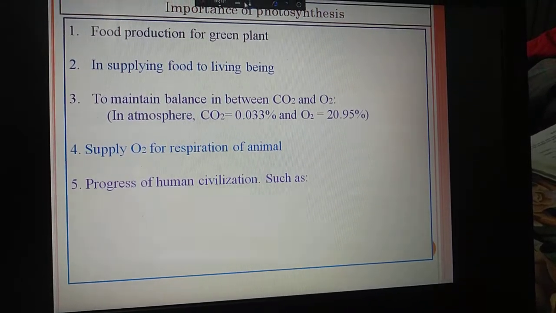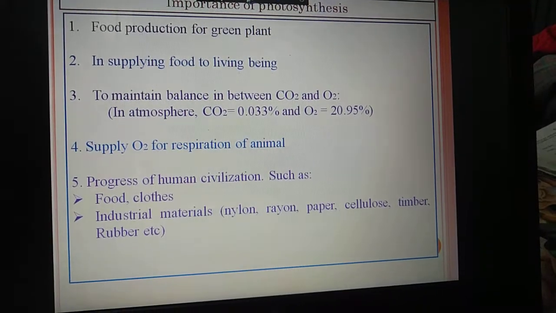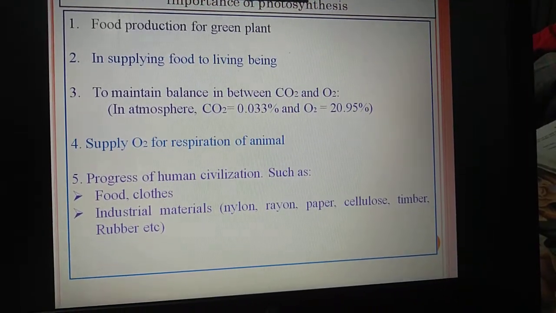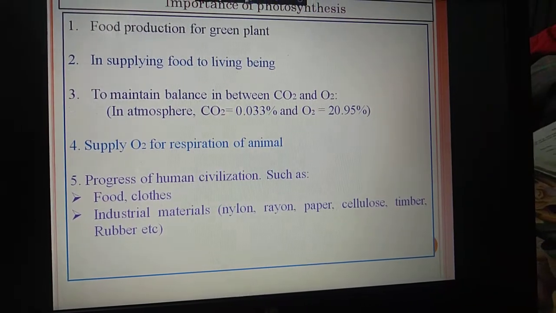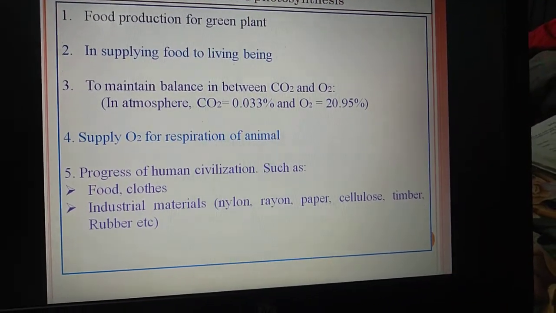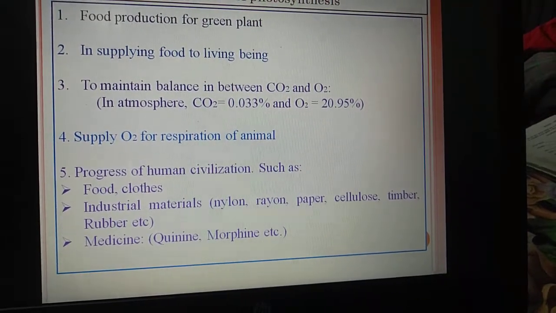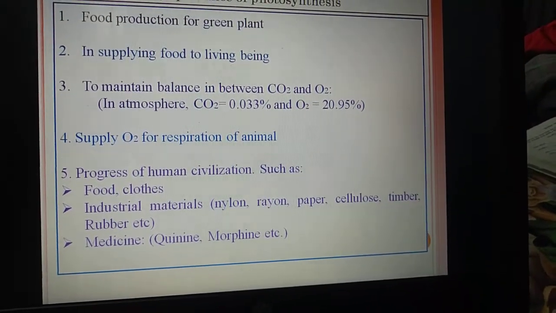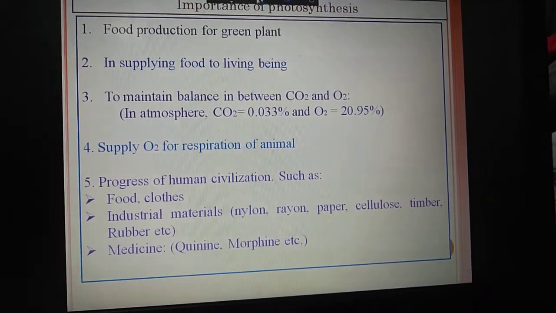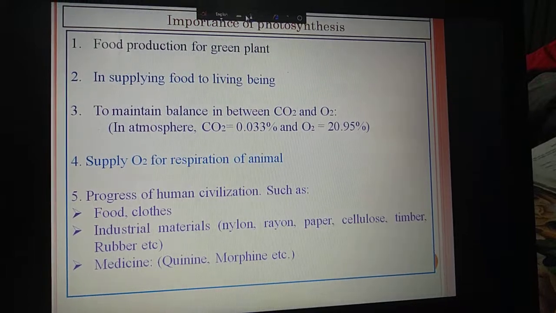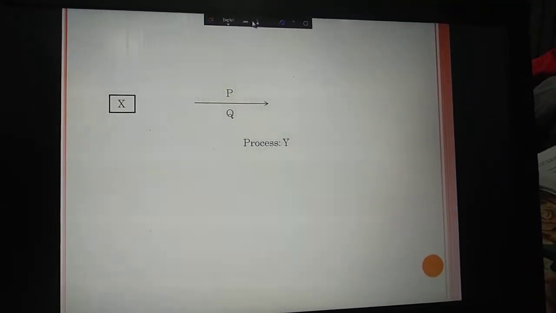Progress of human civilization, such as food, clothes, industrial materials, as for example nylon, rayon, paper, cellulose, timber, rubber, etc., are generally produced by the process of photosynthesis. Different medicines, quinine, morphine, are generally isolated from green plants, and due to the presence of photosynthesis, green plants can survive, so we can get medicine. So that's all about photosynthesis.